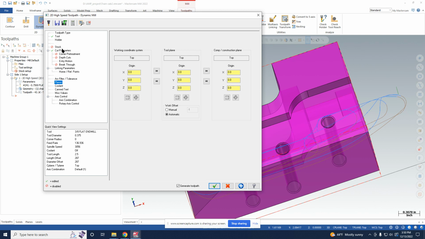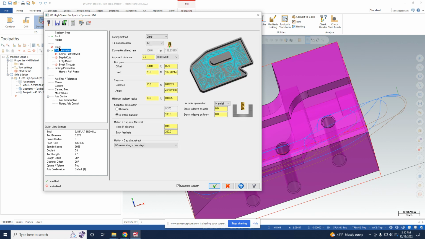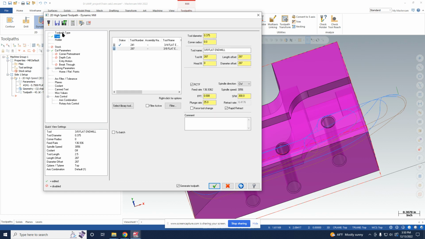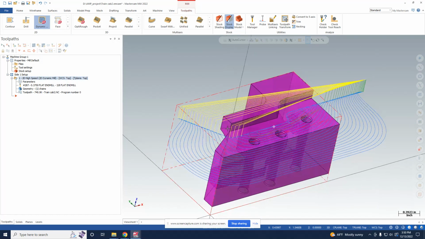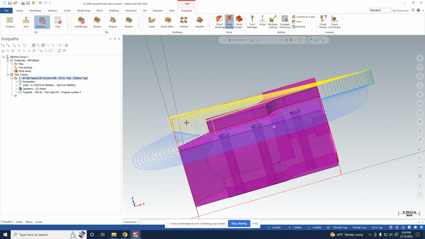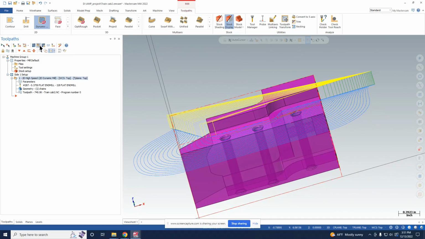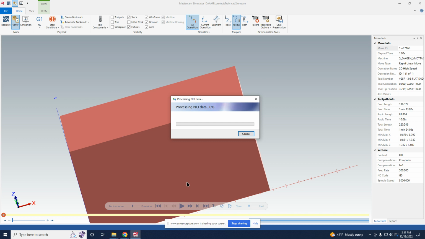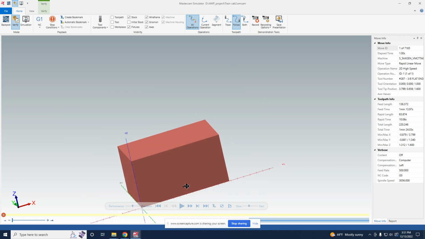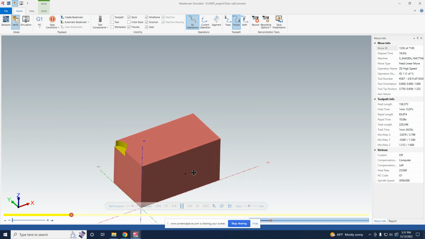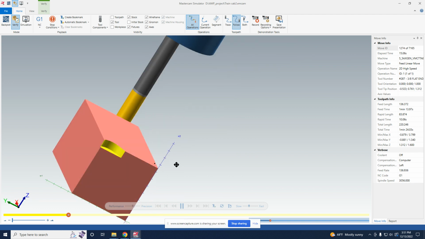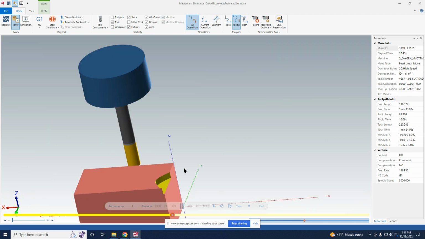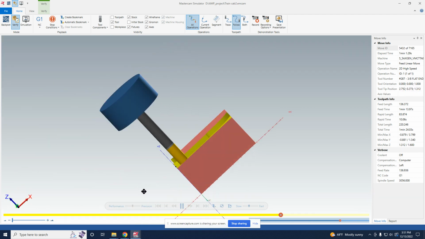So we're just going to keep it how it is, and it should be fine. So we're going to check mark, and let's see what happens. Simulate. Forgot to view the part. Let's try it again. See how it's slowly getting into the material.